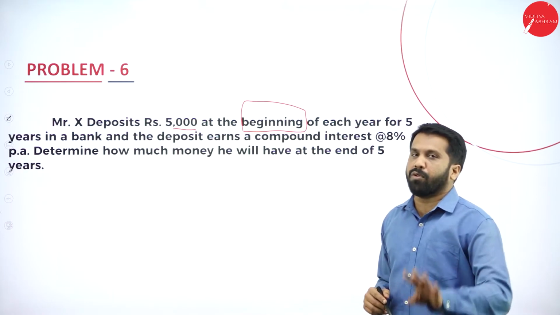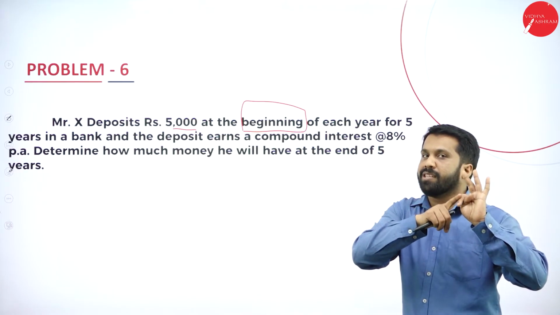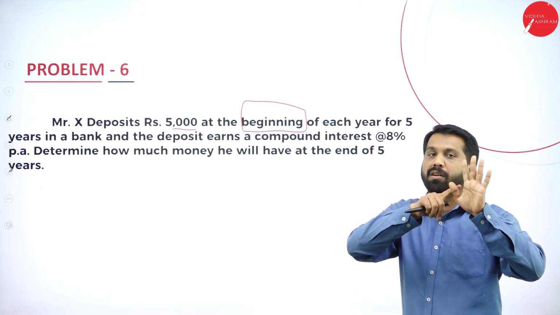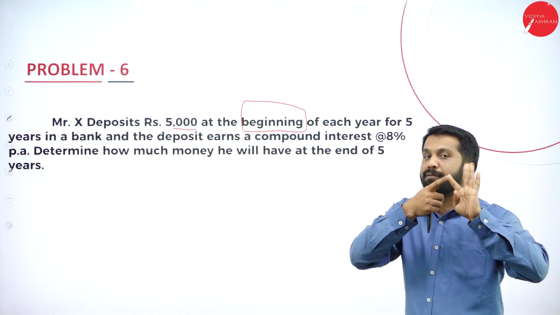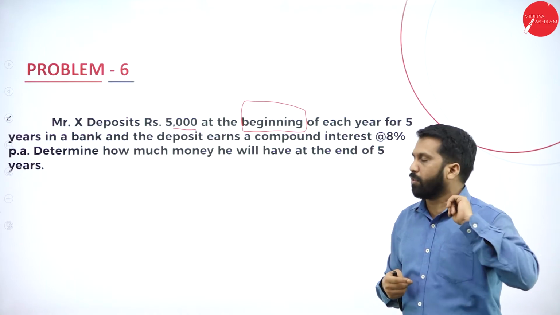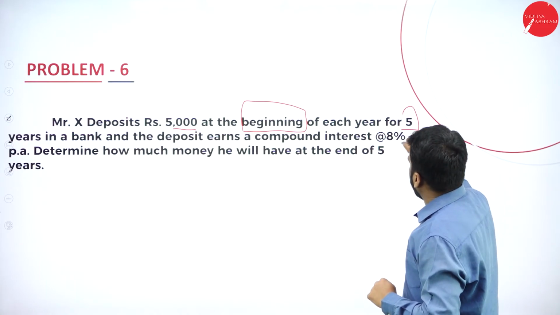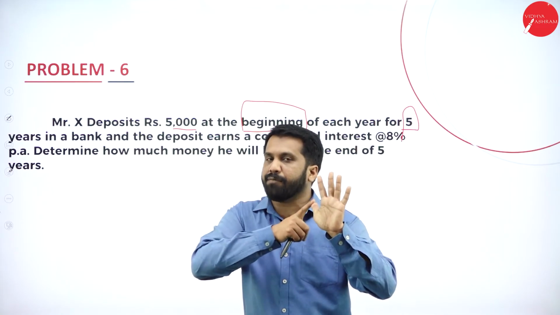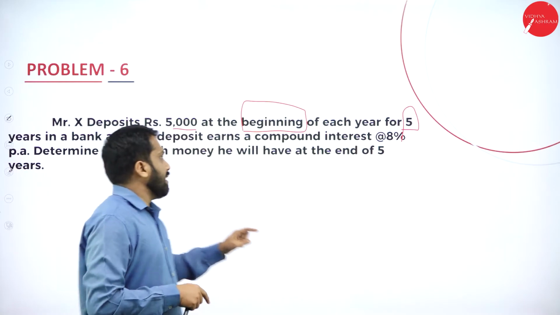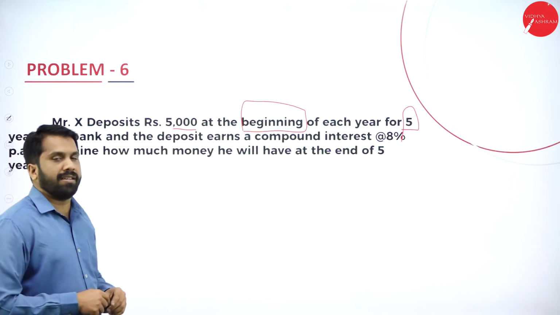Beginning means if it is 4 years, we will not minus the 4th year. If it is 5 years, we will not minus the 5th year. We will take the 5th year also. We will take the 4th year also if it is a 4-year problem. Now, this problem is all about 5 years. We will not remove the 5th year. We will consider the 5th year. Why? Because it is the beginning of every year.